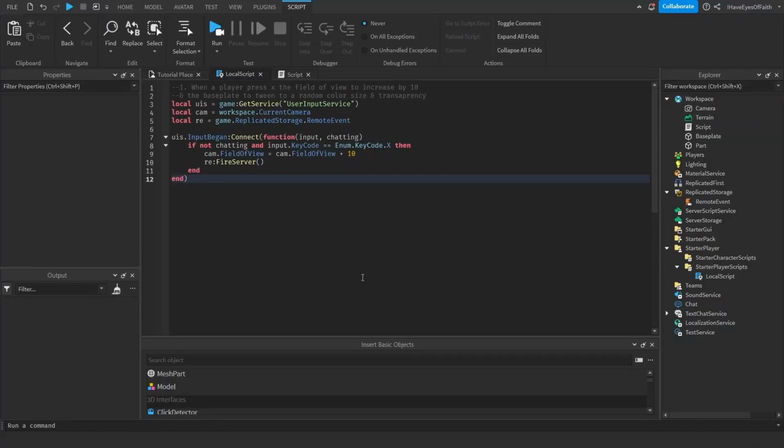GUIs, aka graphical user interfaces, are those images that you see displayed usually on your screen, and they don't move around even though the camera moves around, and they ask you to buy Robux and stuff. You know what I mean. Let me show you the different types and how to use them.